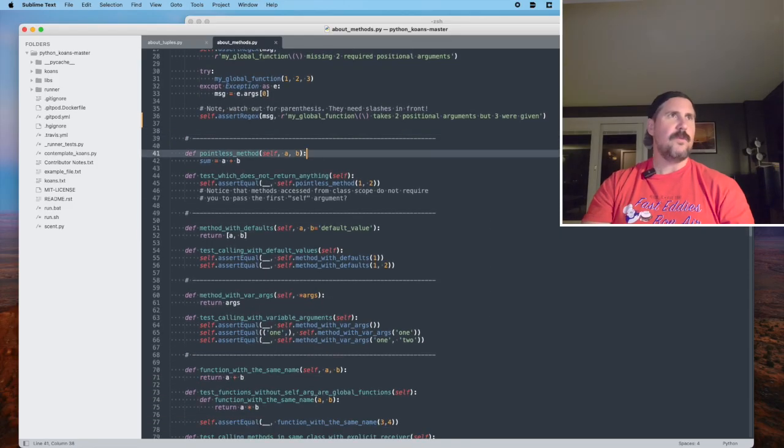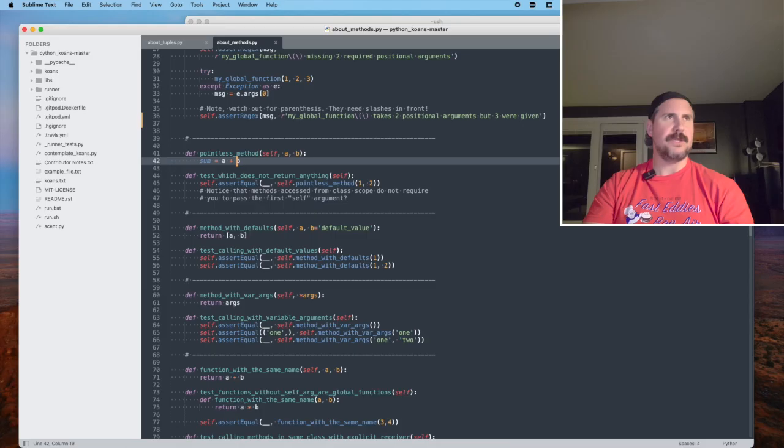All right, going a little bit further. On line 41, we've got a new method called pointless method, and it takes 3 arguments, some object, and then an A and a B, and then it returns the sum of those 2 things. Test which does not return anything.